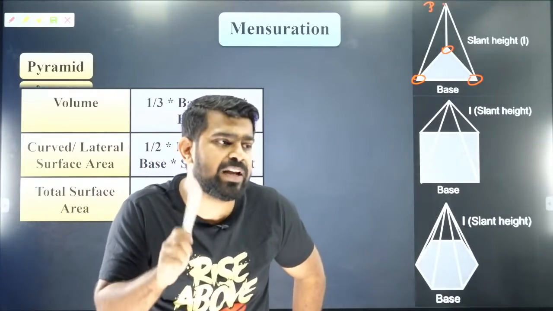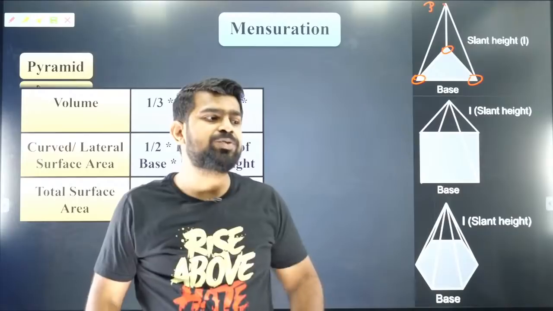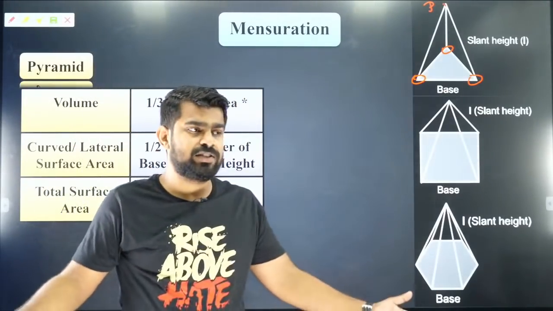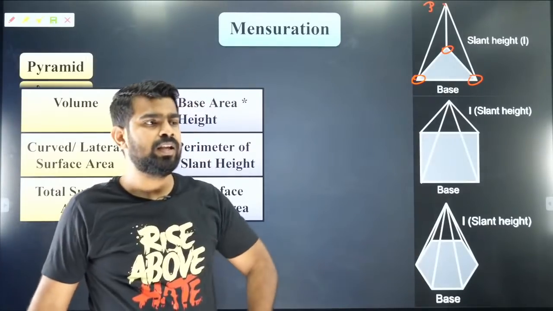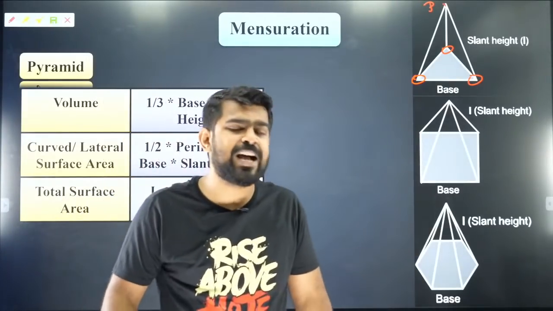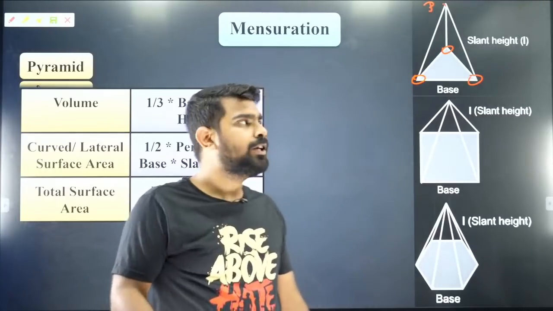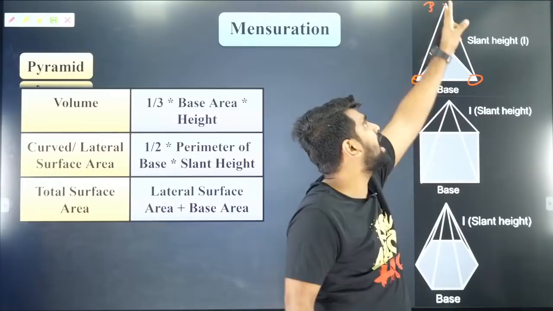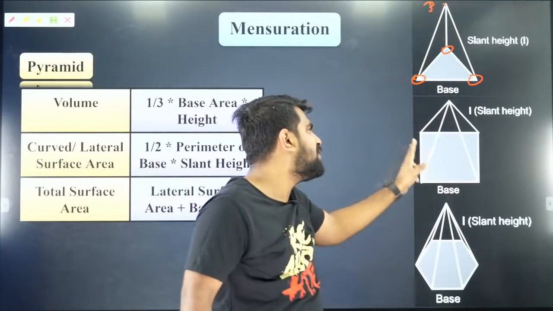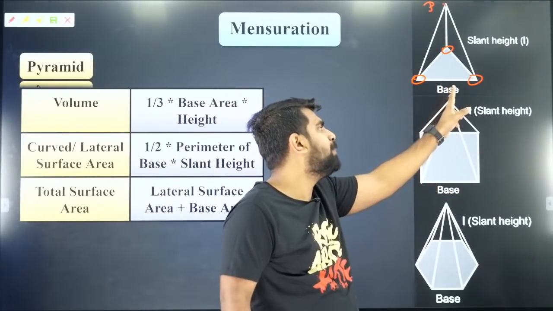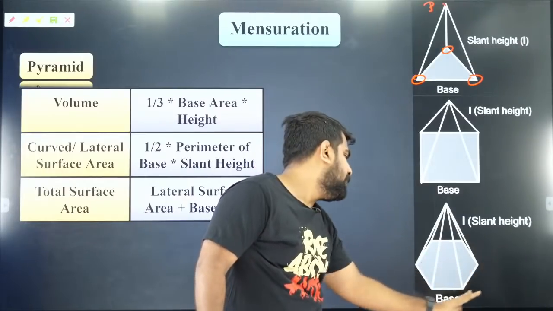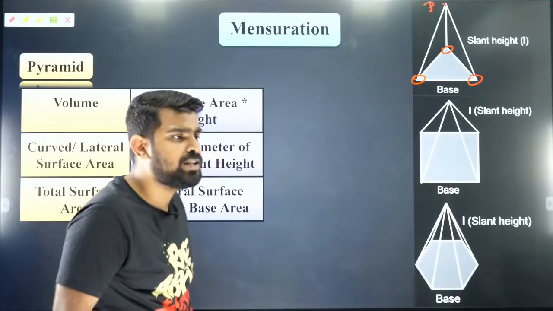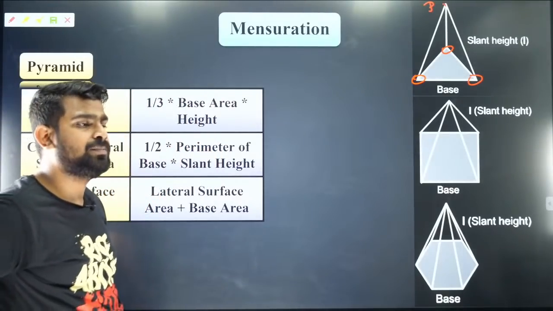Did you guys understand pyramids now? I'm sure everybody has seen the pyramids at which place? Egypt, right? I'm sure you guys have seen the pyramids at Egypt. Yes? So they are of the same shape. Now they have a triangular base and there will be one point on top. They might have a square base and they might have one point on top. They might have a hexagonal base and one point on top. Is that clear?